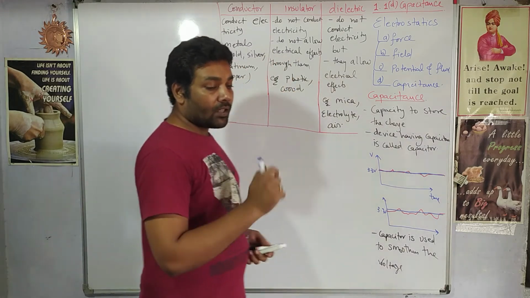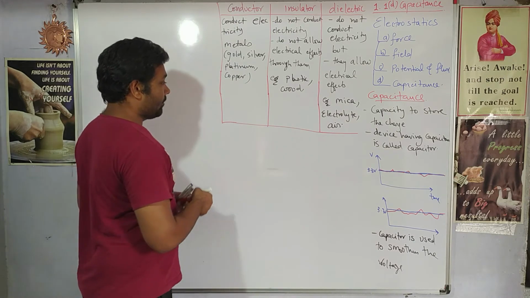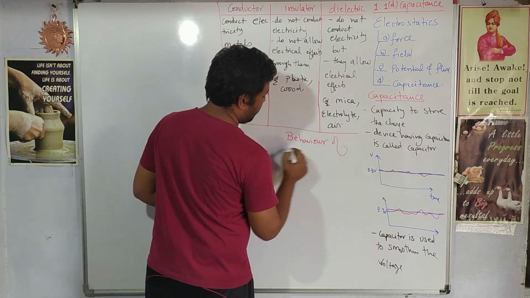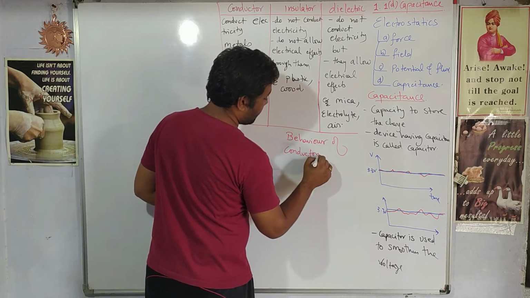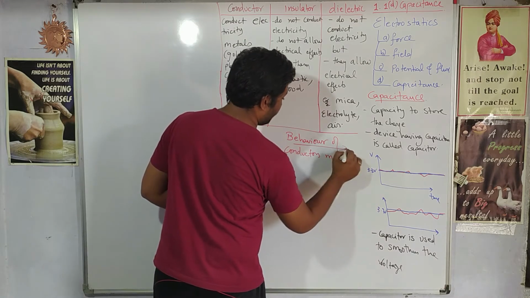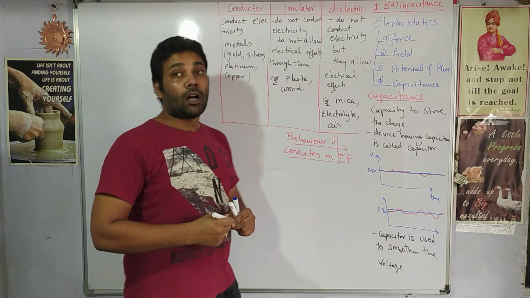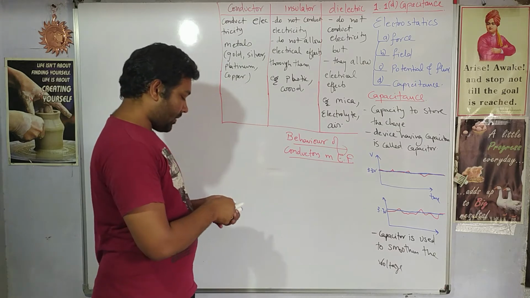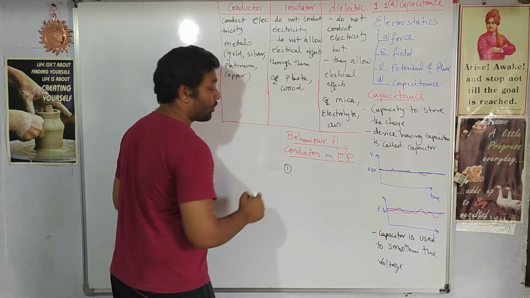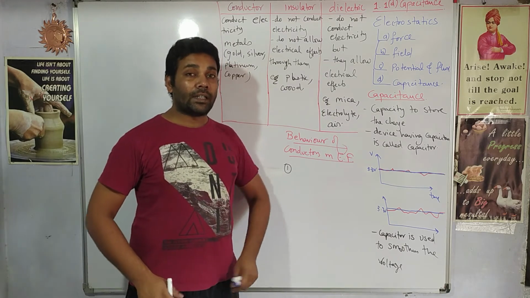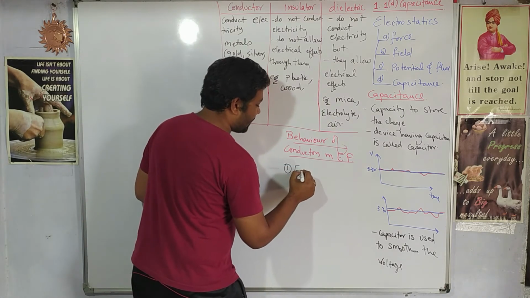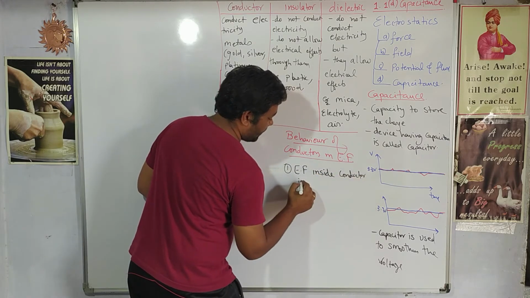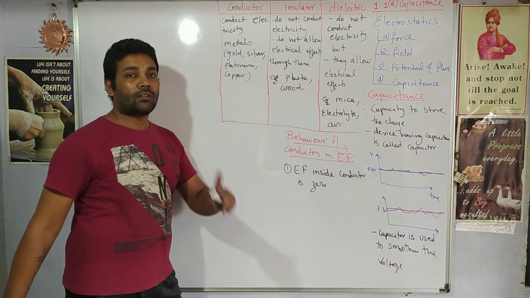Then the next topic we have is the behavior of conductors in an electric field, the external electric field. Now, how do conductors behave in the case of an external electric field? Let us see that. The first important observation that we obtain when we place a conductor in an electric field is that the electric field inside the conductor is zero.